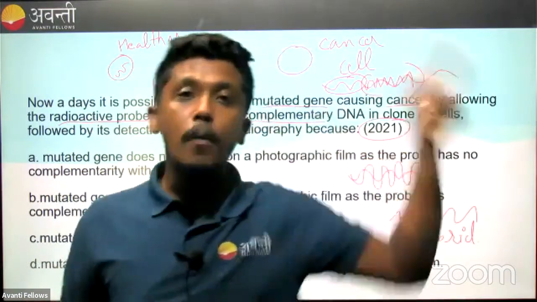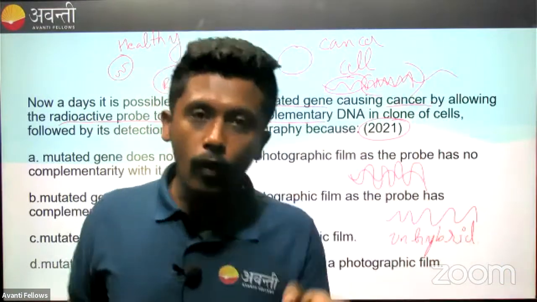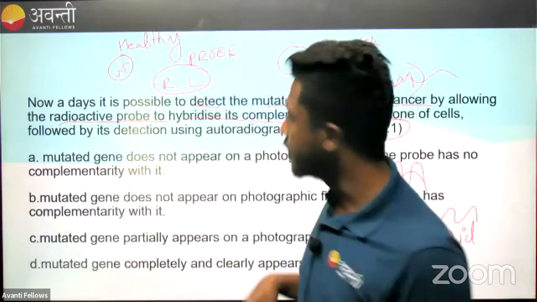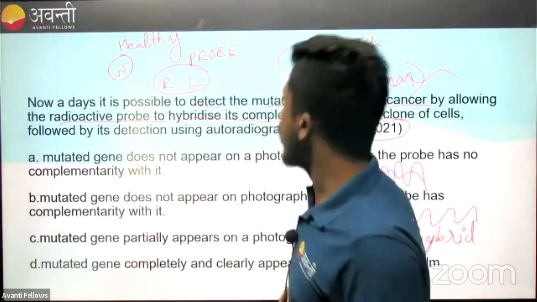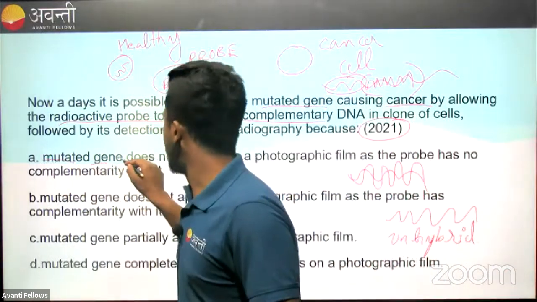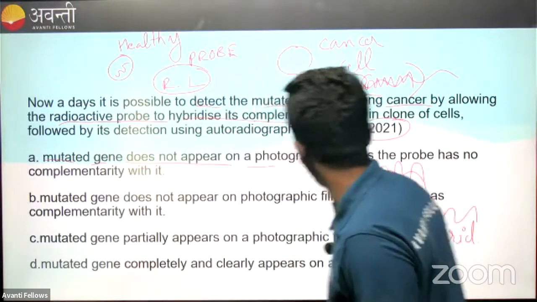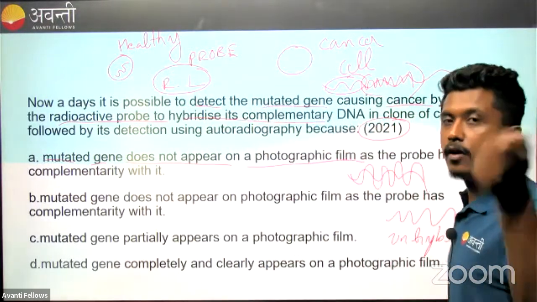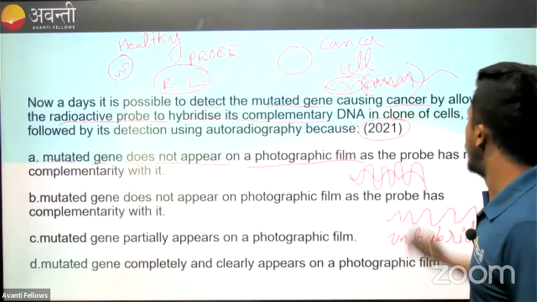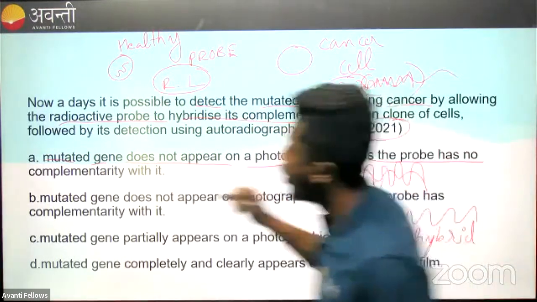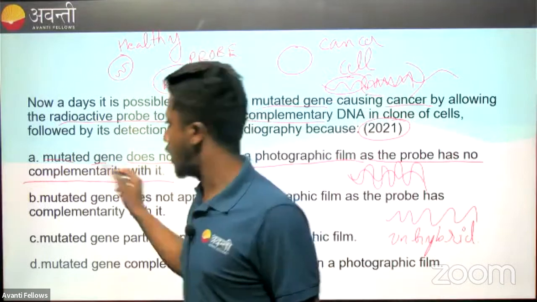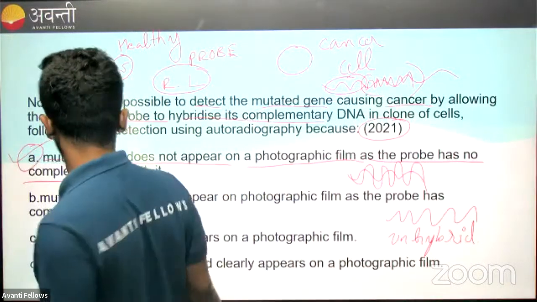Whichever do not get complemented or attached, that will not glow. That is called non-hybridizing. So that happens because mutated genes do not appear on the photographic film. Why will it not appear? Because it does not have the hybridized probe. Because the probe has no complementarity with it. The option is A. Okay.